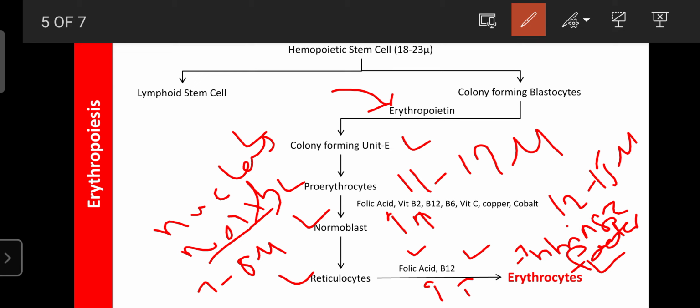So the production and maturation of erythrocytes mainly depends upon the condition of the stomach. If you are suffering from hyperacidity, the hemoglobin count is fine, because the stomach secretes excess gastric juice, which contains intrinsic factor, and intrinsic factor helps the absorption of vitamin B12.